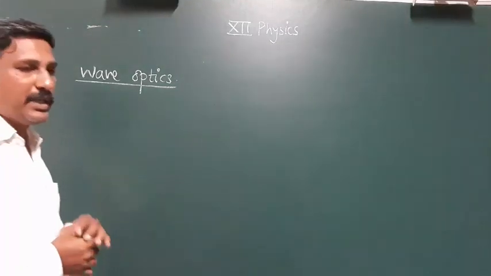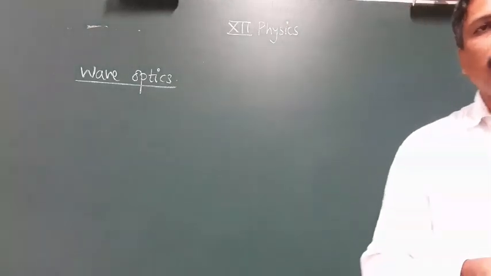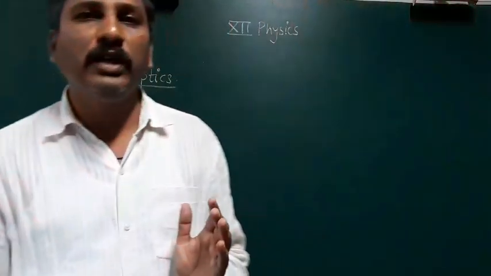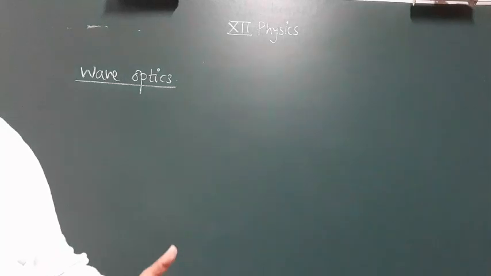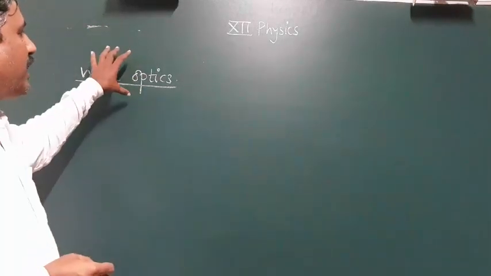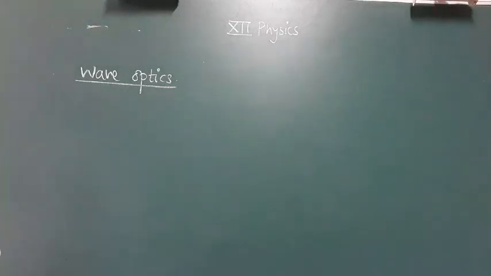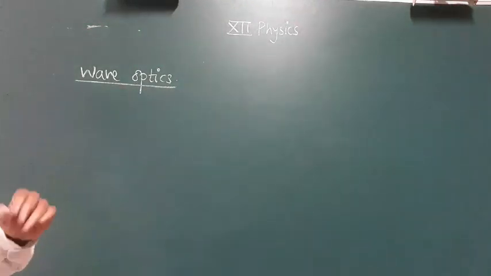Optics is the branch of physics where we study the nature of light, the properties of light, different phenomena related to light, and different instruments which study the different characteristics or properties of light. That branch of physics is called optics. There are two types of optics. Optics is divided into two: one is ray optics and the second one is wave optics.